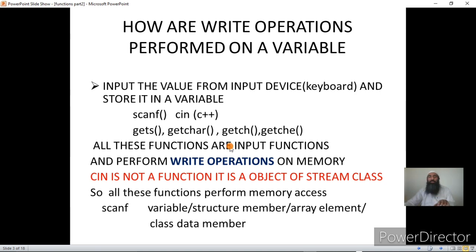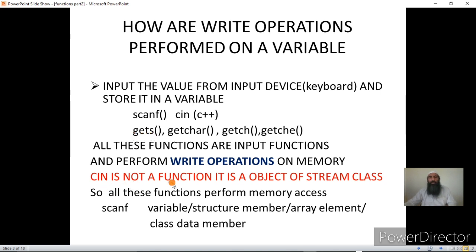Input functions means once we use the input function, you are actually taking values from the keyboard and storing it in a memory, whether that memory is a variable, or an array element of an integer array or float or double array, or an element of a character array. Or we take directly a string of characters from the keyboard, and then we store them element wise in the array. And this is actually done by the compiler once we use gets.